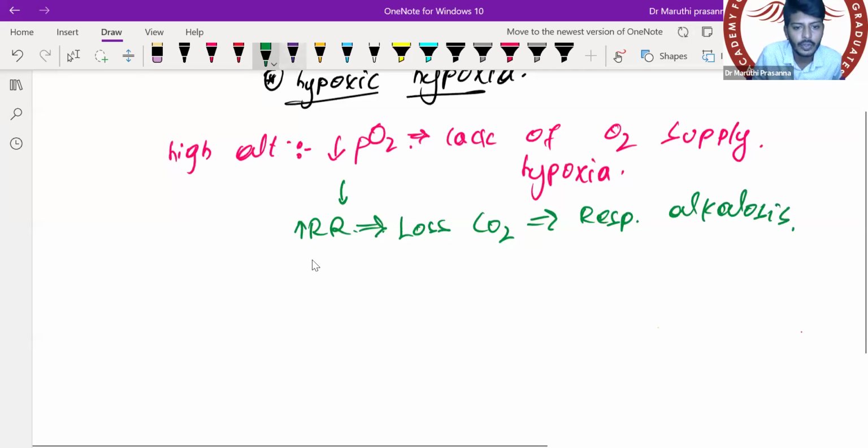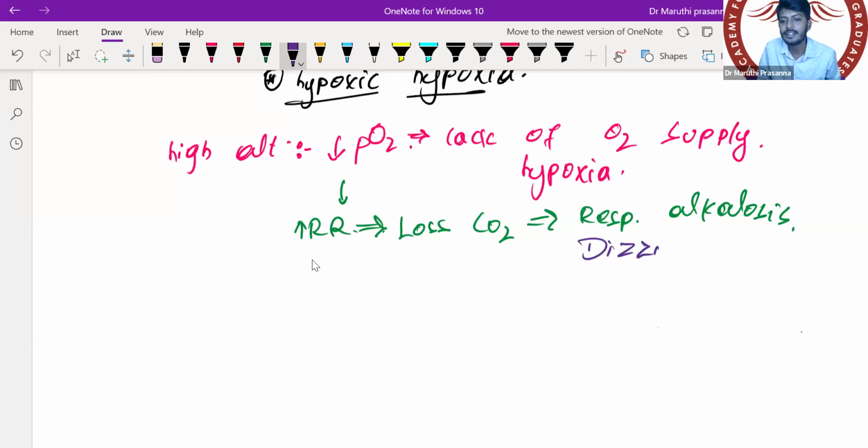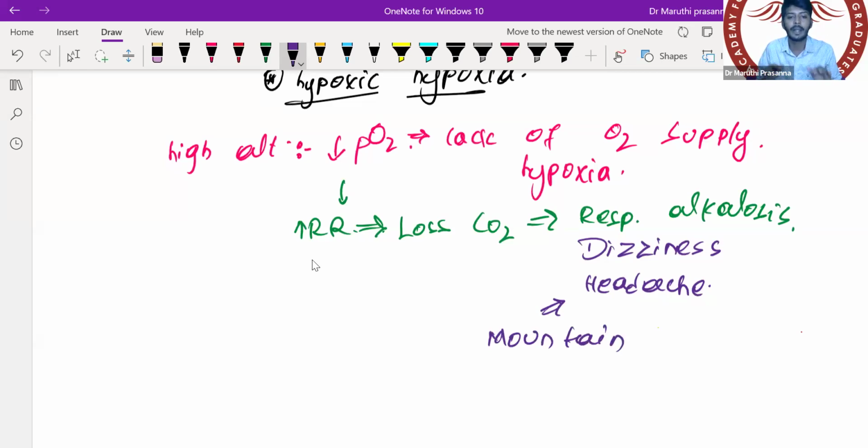Because of the respiratory alkalosis, the patient will have symptoms such as dizziness and headache. These are suggestive of mountain sickness. High altitude, low partial pressure of oxygen, because of that, hypoxic hypoxia. That part is done. They can lead to one more sickness, mountain sickness.